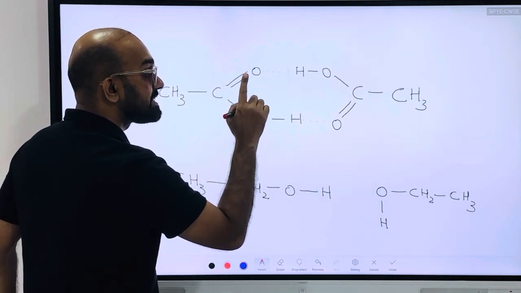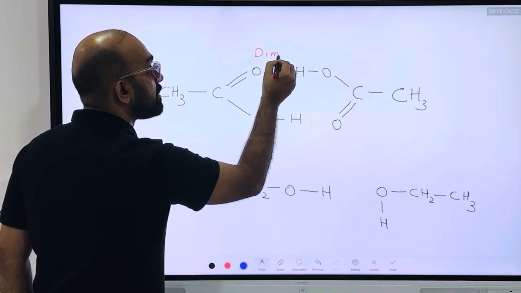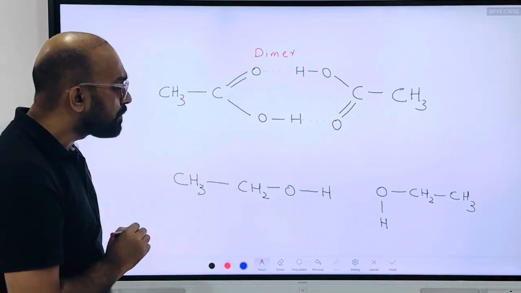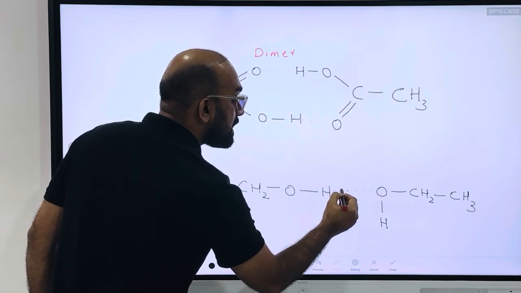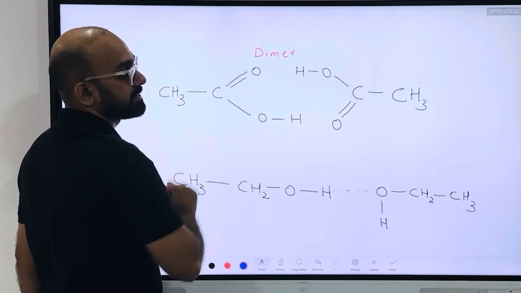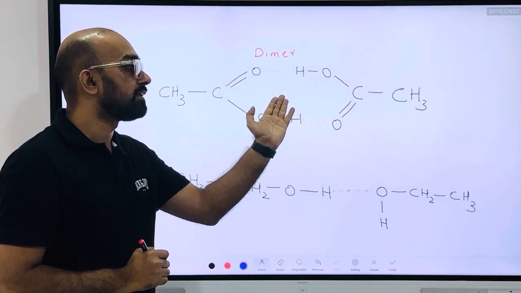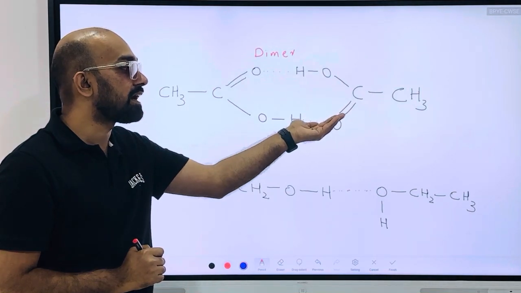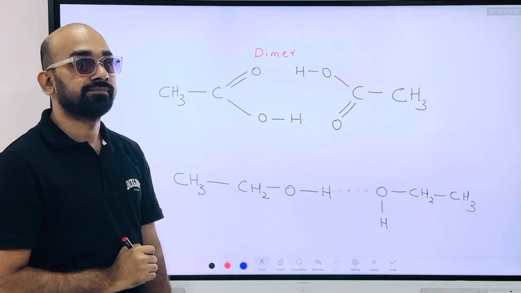Two molecules stay as a single unit. We call it a dimer. Very strong hydrogen bond exists between the molecules. Now, between alcohol molecules, again strong hydrogen bond is there, but weaker than this case. So which hydrogen bond is stronger? This one. So what happened? Boiling point is greater for carboxylic acid or ethanoic acid than for ethanol.